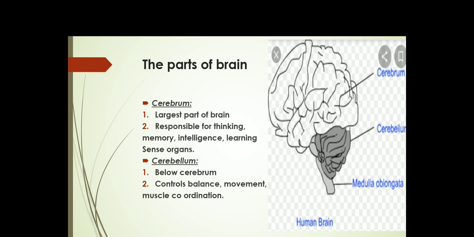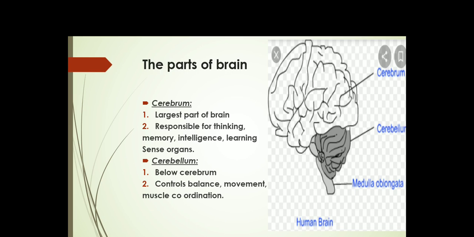Next comes the cerebellum. What is cerebellum, children? Below the cerebrum. Below means down. Suppose this is the bigger part, that is cerebrum. Down, smaller, that is called the cerebellum.